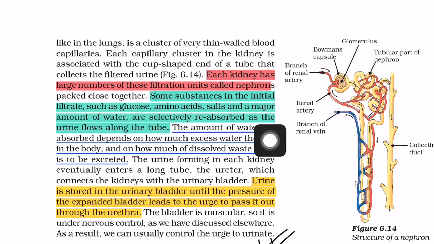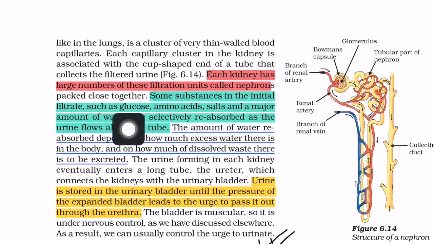Because some of the glucose, amino acids, salts and a major amount of water are very useful in our body. So they should be reabsorbed along the tube. When it flows through the tube, it should be reabsorbed in this tube. So this is the second step. The first step is filtration and the second step is reabsorption.